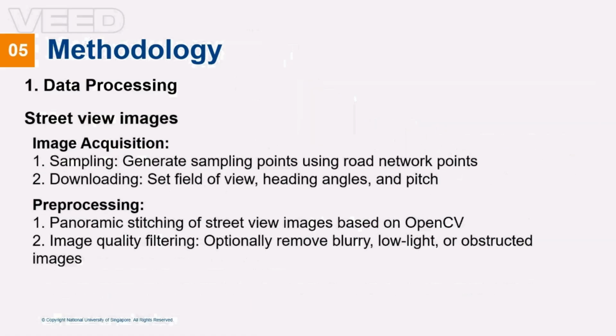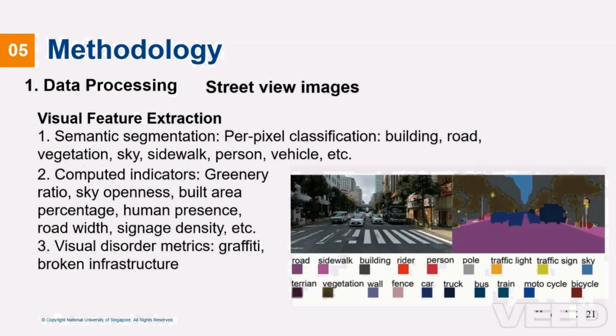For Street View images, our process involved image acquisition by generating sampling points using road network points, downloading images with specific field of view, heading angles, and pitch, panoramic stitching using OpenCV, image quality filtering to remove blurry or obstructed images. We then extracted visual features through semantic segmentation, classifying each pixel as building, road, vegetation, sky, sidewalk, person, vehicle, etc. We then compute environmental indicators. Then we measure some visual metrics.